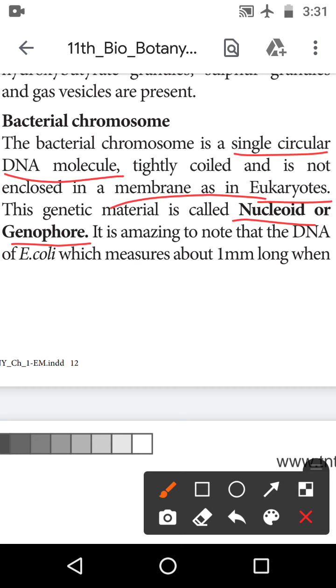It is amazing to note that the DNA of E. coli measures about 1 mm in length.